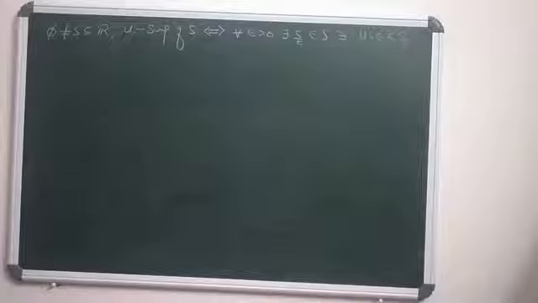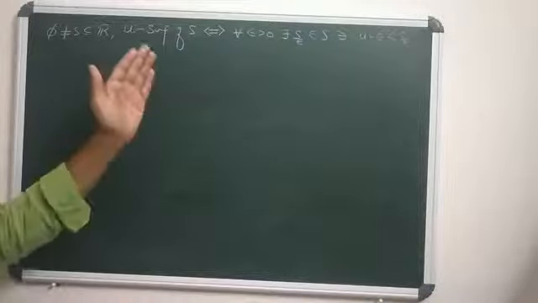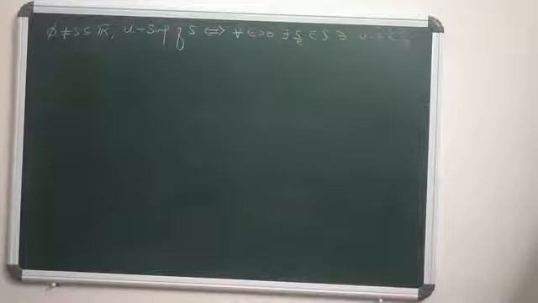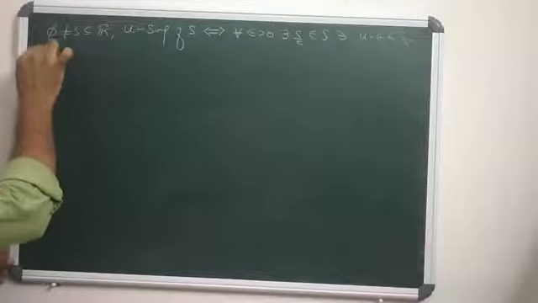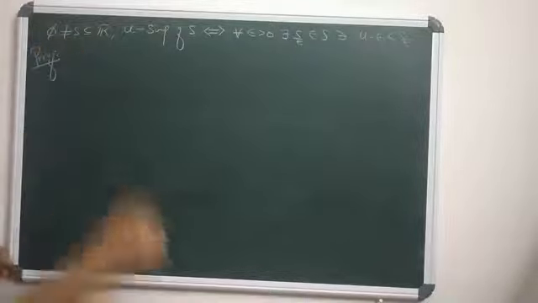So come to this lemma. If S is a non-empty subset of R, and U is an upper bound of S, then U becomes the supremum of S if and only if for all epsilon positive, there exists an element S epsilon in S such that U minus epsilon is strictly less than S epsilon. How to prove this? The proof is in this way.